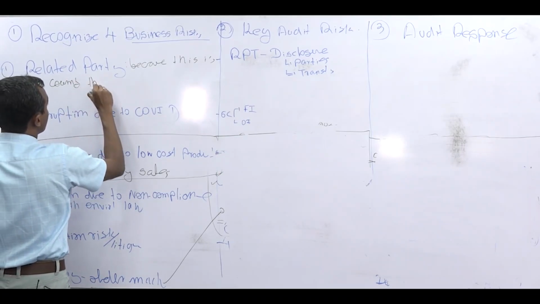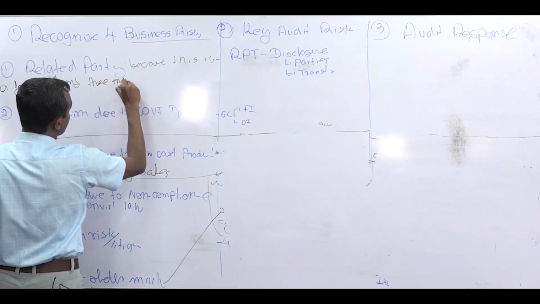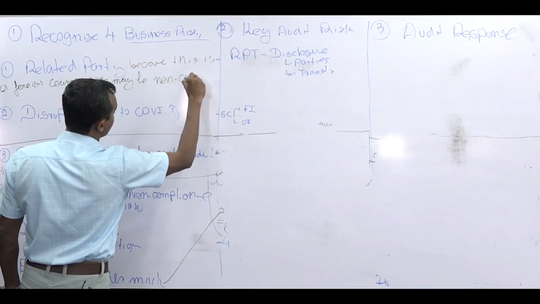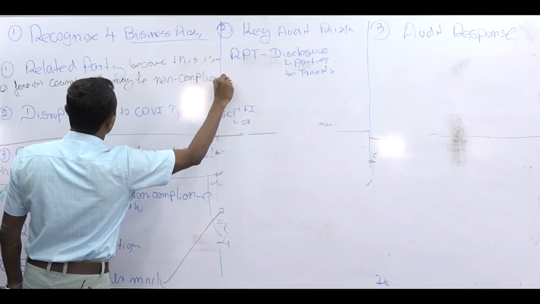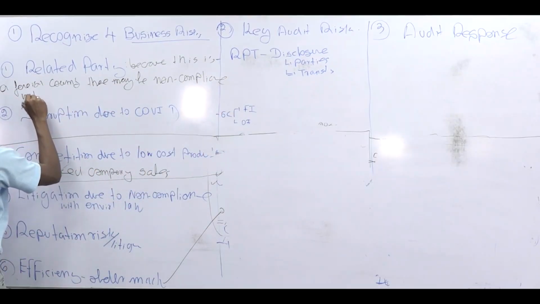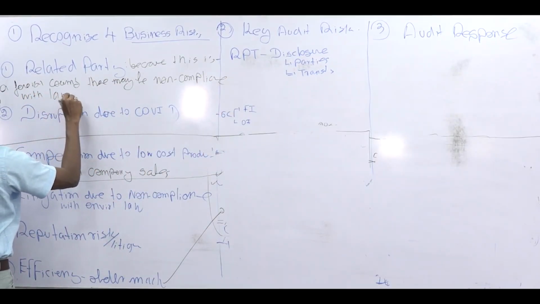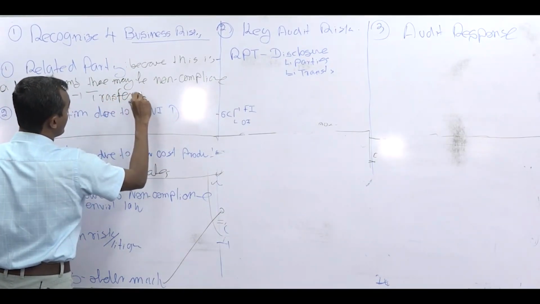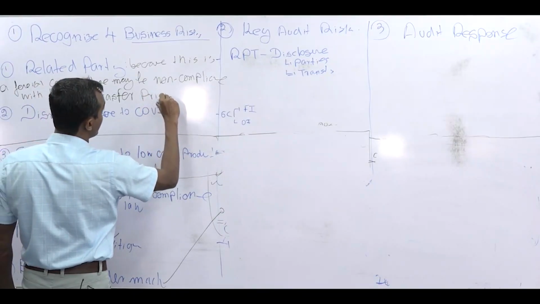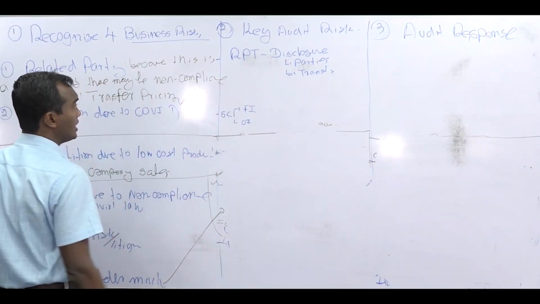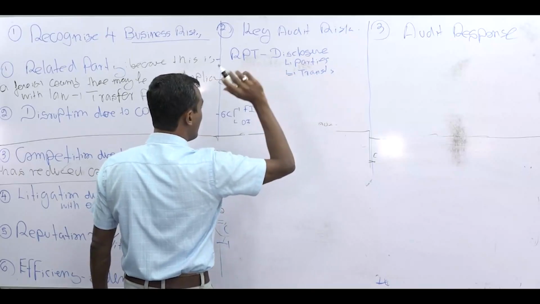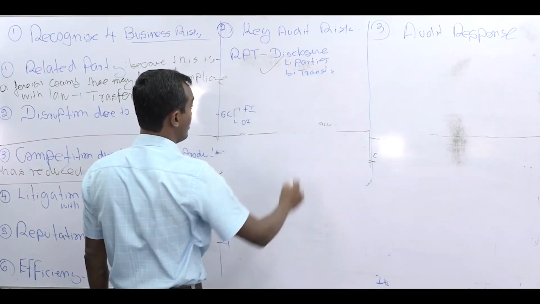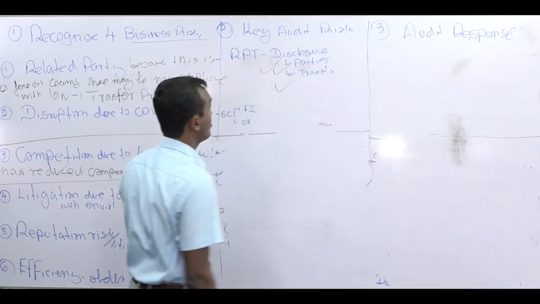there may be non-compliance with laws. Now, especially if you want to say that law, usually the law applicable is transfer pricing law for transactions between countries. So that's the answer. Here, the related party transaction may not be properly disclosed. Not only parties, even the transaction may not be properly disclosed.